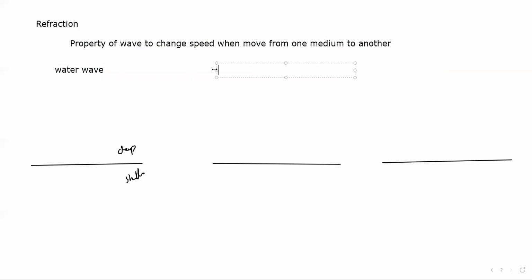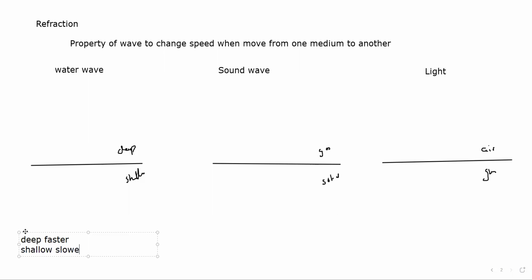Example, you have sound waves. For sound, you can have two media. For example, the wave is traveling from gas to solid. And you have light. Light is traveling, for example, from air to glass or air to water. When we compare the speed for water waves, in deep it is faster, and in shallow it is slower.